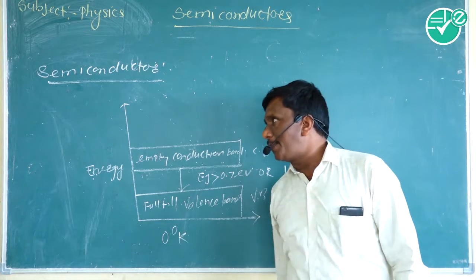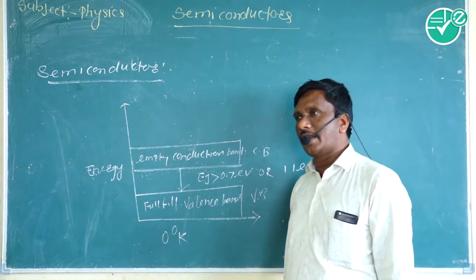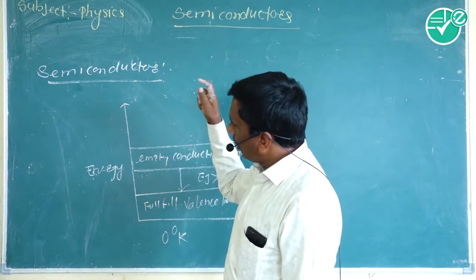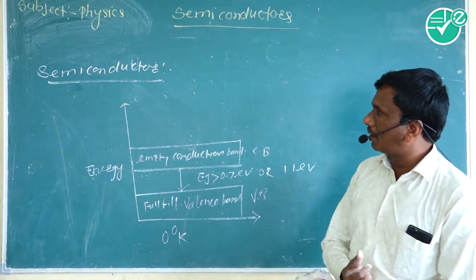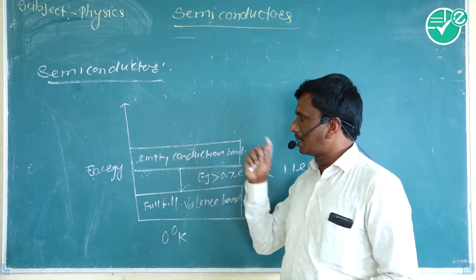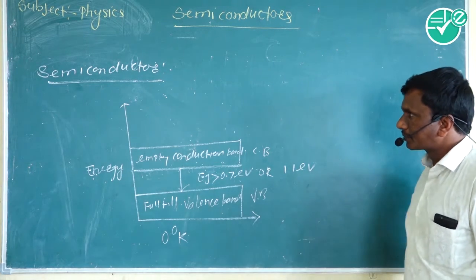Depending upon the energy gaps, solids are classified into conductor, insulator and semiconductor, and depending upon the energy band diagram, they are classified into these 3 groups.